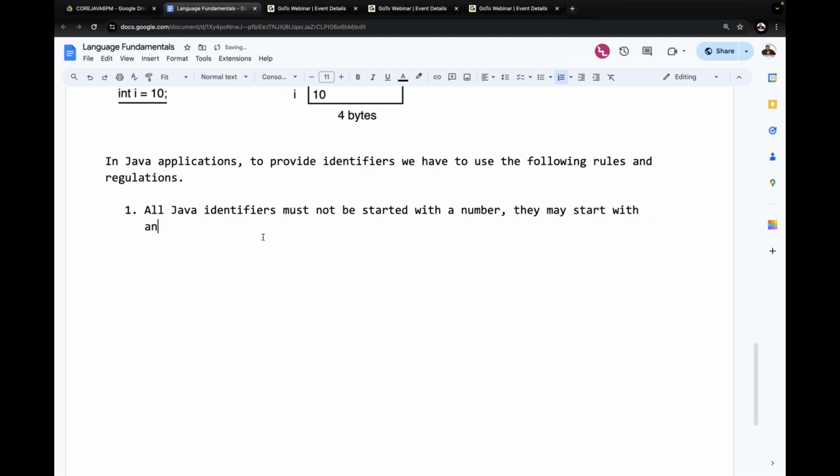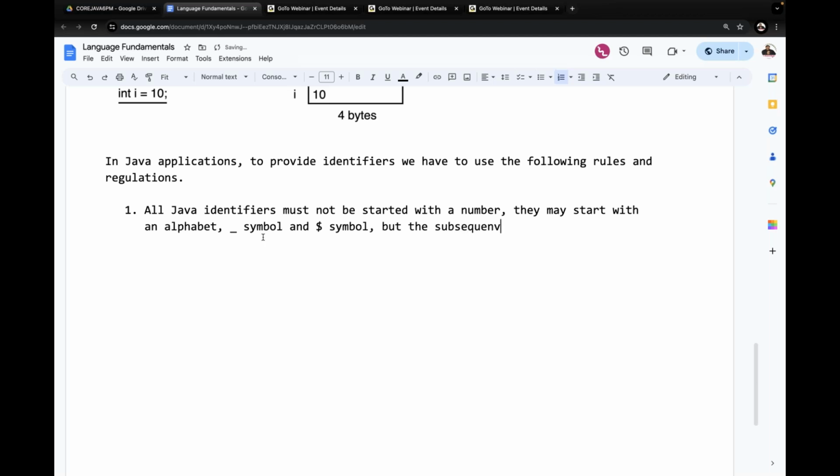They may start with an alphabet, an underscore symbol, or a dollar symbol. Yes, of course, the dollar symbol is also allowed. Observe carefully. Identifiers must not start with a number. They may start with an alphabet, underscore symbol, or dollar symbol, but the